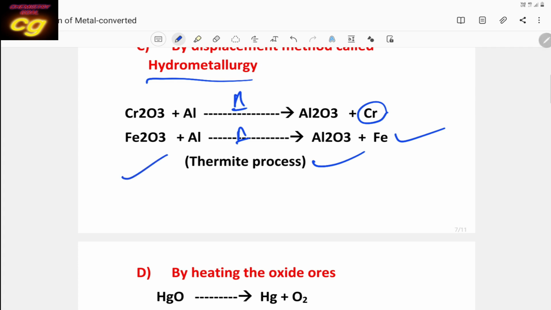And the thermite process is very important. It is used to repair cracks in railway lines. So using this process we can repair the crack produced in the railway line. This reaction is the same displacement reaction, because a more reactive metal displaces a less reactive one.